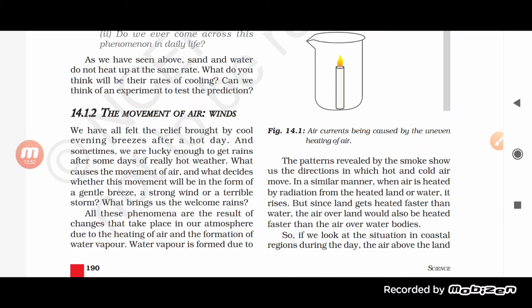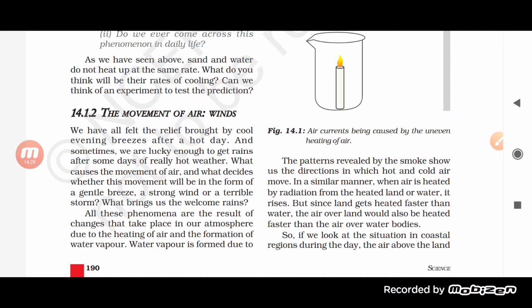As we have seen above, sand and water do not heat up at the same rate. What do you think will be their rate of cooling? Can we think of an experiment to test the prediction? Now let us try to understand the movement of air, wind. We have all felt the relief brought by a cool evening breeze after a hot day, and sometimes we are lucky enough to get rain after some days of really hot weather. What causes the movement of air, and what decides whether this movement will be in the form of a gentle breeze, a strong breeze or a terrible storm? What brings us welcome rain?